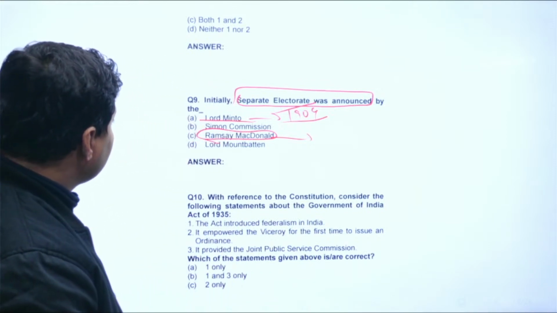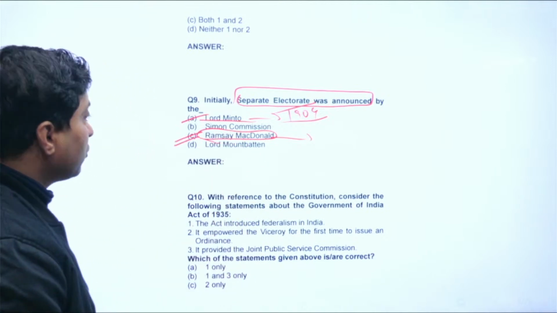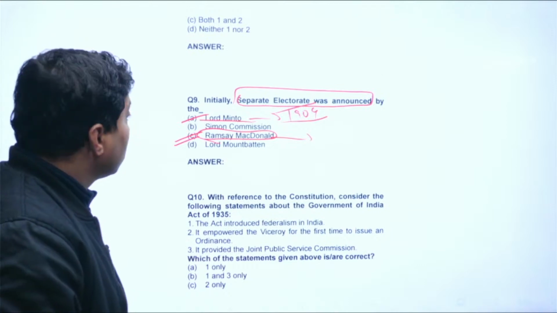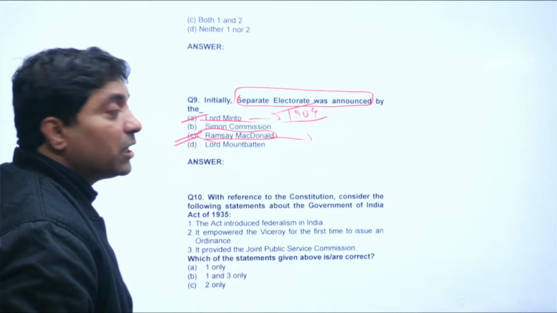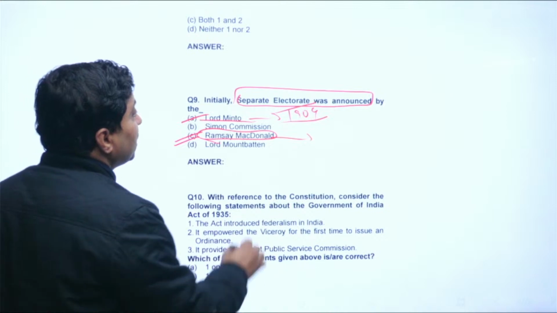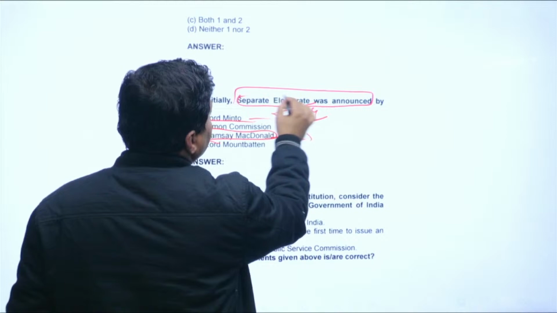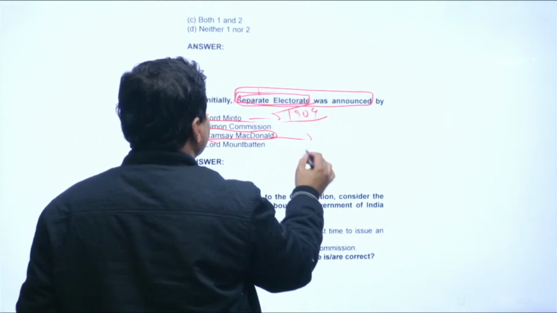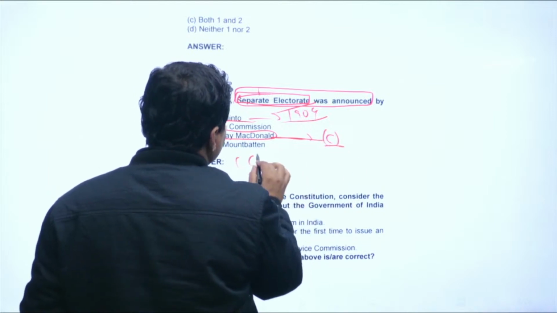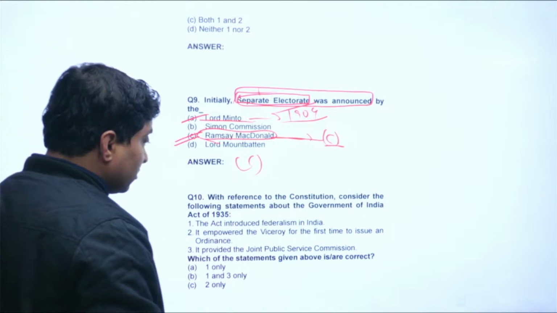So, the answer would be either A or C. Not B and D. Then here you will have to conclude what would be the correct answer, Lord Minto or Ramsay MacDonald. Now, it is talking about initially separate electorate was announced by, right. Separate electorate was basically much more popular in the case of Ramsay MacDonald, right. C would be the correct answer.